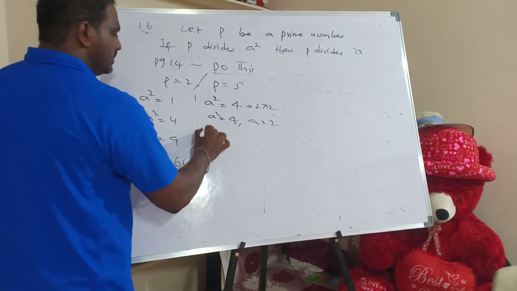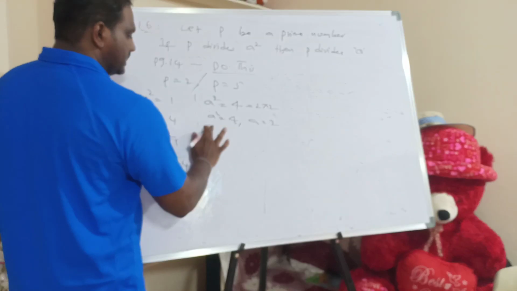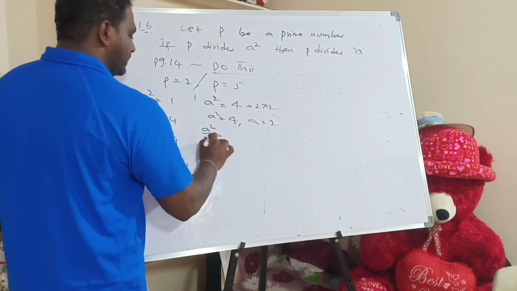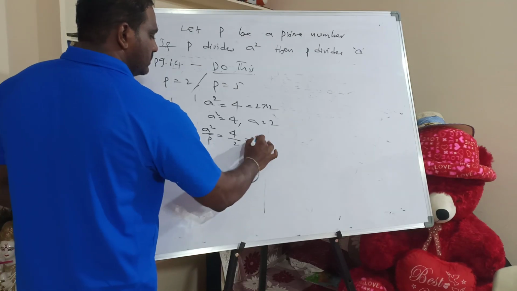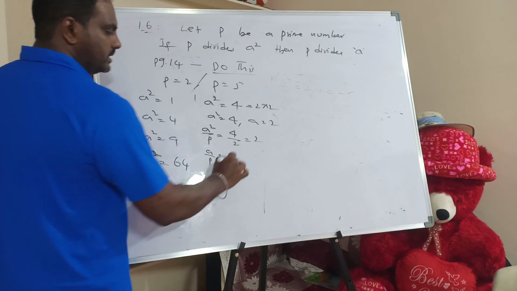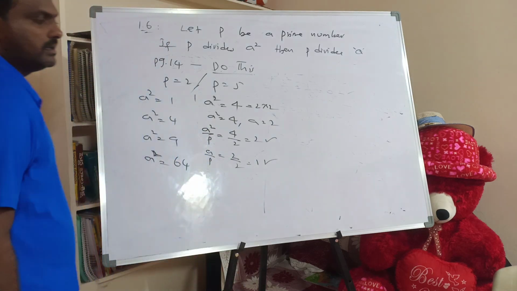What is the first point? a square by P. What is a square? 4 by 2, that is 2. What is the next point? a by P. How much? 2 by 2, 1. As it is dividing.